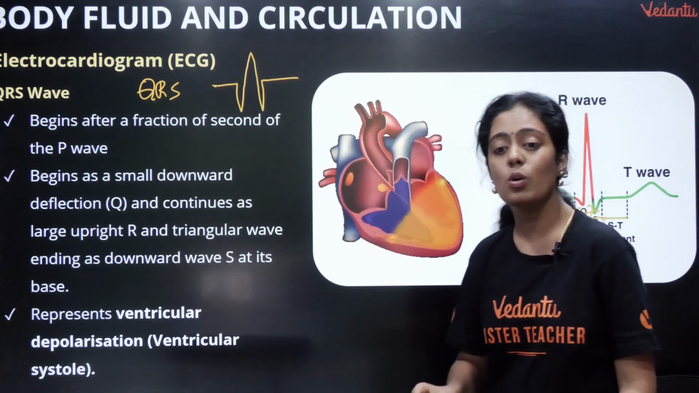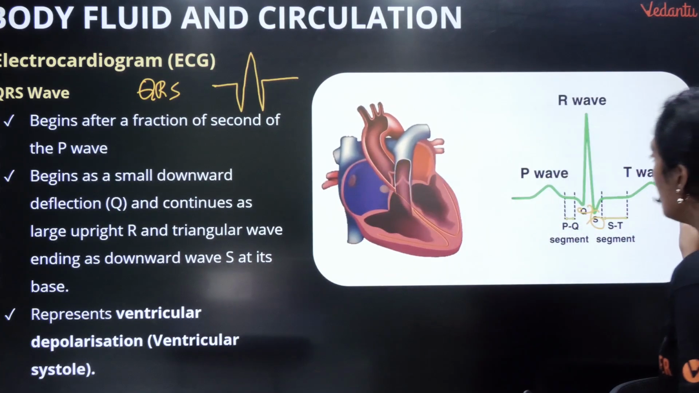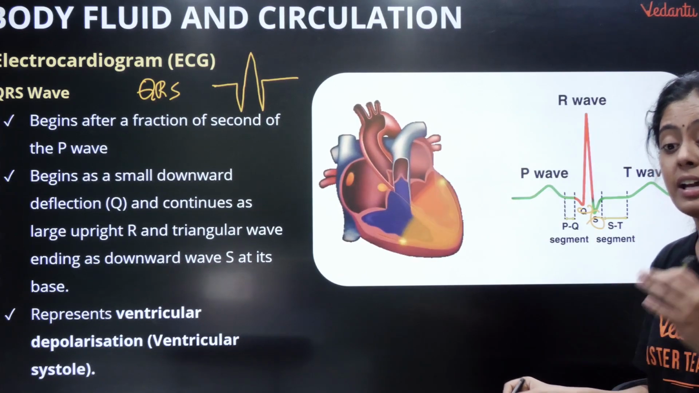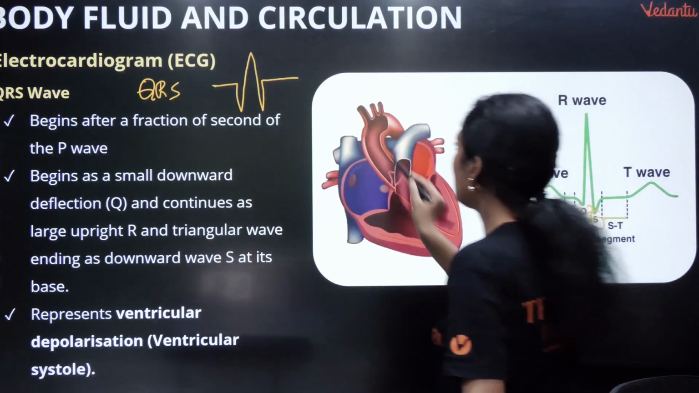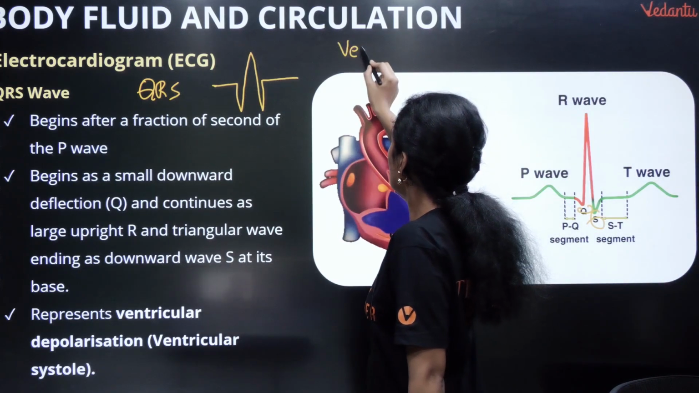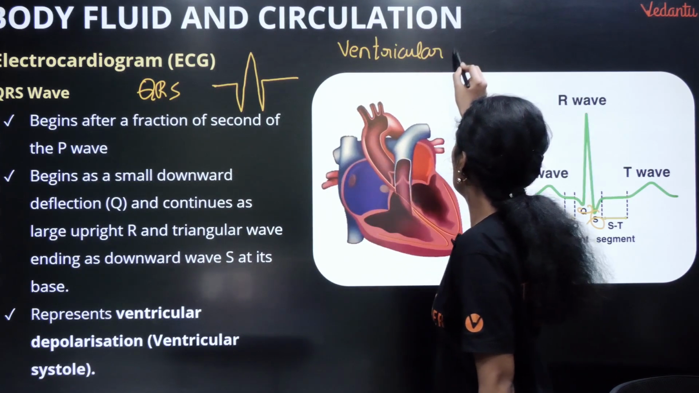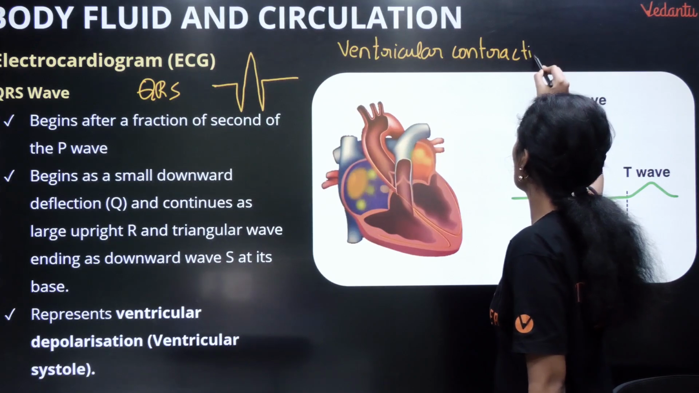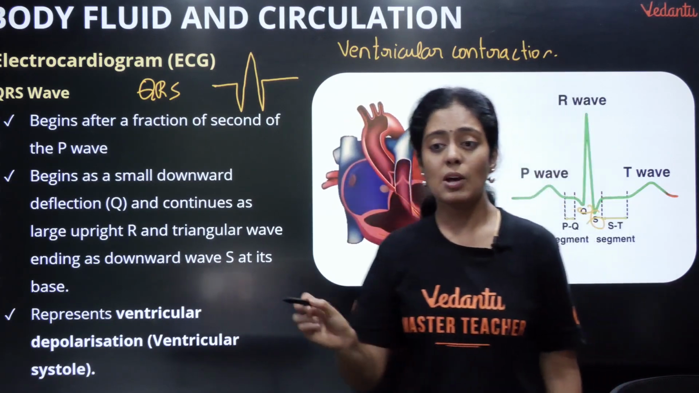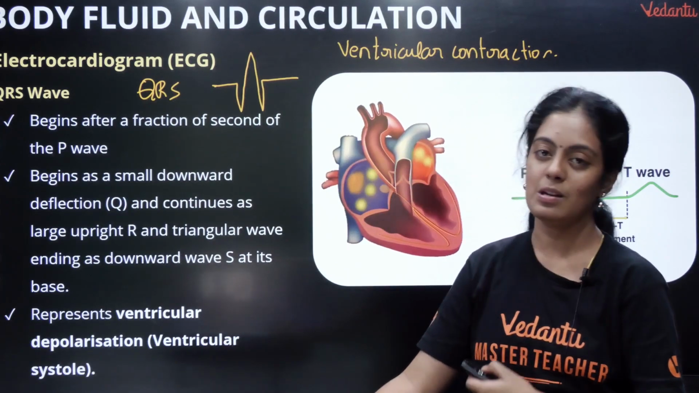Right? So it's a triangular wave. Triangle shape-ல இருக்கா? So we call it a triangular wave. It represents ventricular depolarization. Depolarization na enna? It is going to represent ventricular contraction. Very, very important from NEET exam point of view, ECG. Okay, இப்போ NEET exam எழுதுனா நீங்க டாக்டர்ஸ் ஆவீங்க, உங்களுக்கு இந்த விஷயம் கண்டிப்பா தெரியணும்.